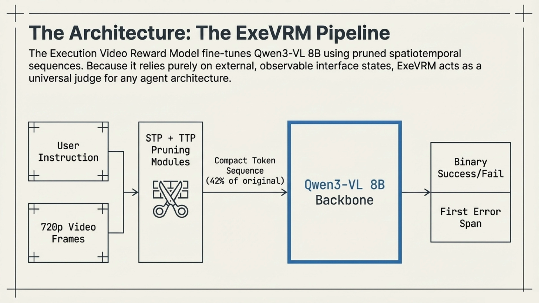When you put it all together, you get the ExeVRM pipeline. We take a user instruction and 720p video frames, pass them through our spatial and temporal pruning modules, and generate a highly compact token sequence, just 42% of the original size. We then feed this into a Qwen3-VL-8B backbone. Because it relies purely on external interface states, ExeVRM acts as a universal judge, outputting a binary success or fail, along with the exact span of the first error.